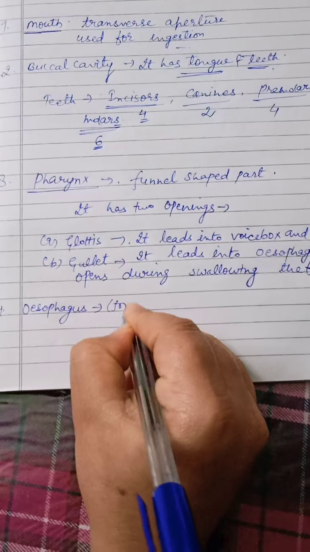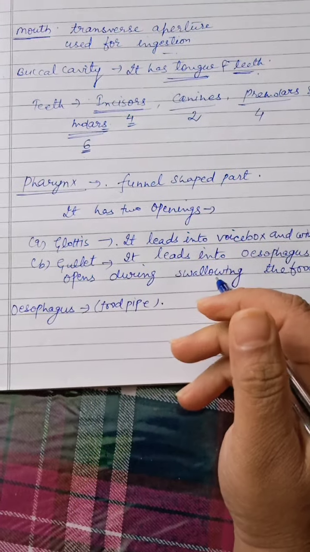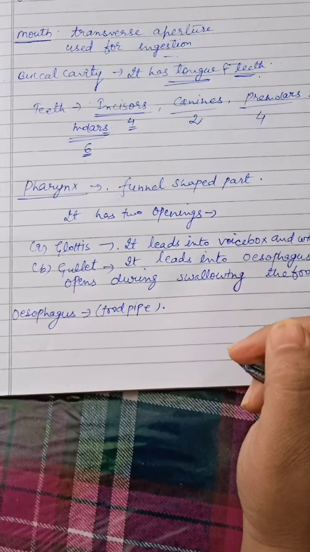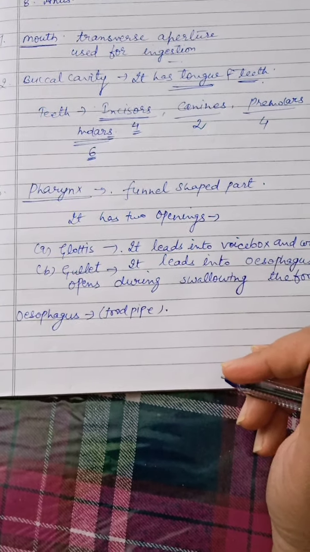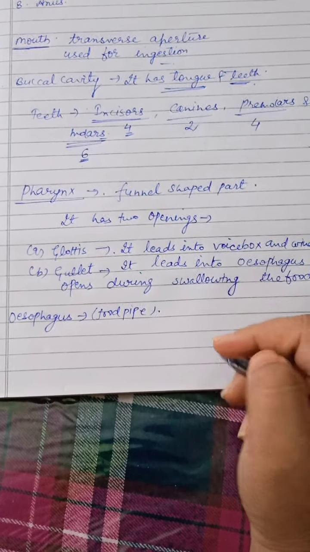It is also known as food pipe, and it is a long, narrow and tubular structure which passes through neck and thorax and opens in the stomach. It conducts the food by peristalsis. What is peristalsis? It is involuntary contraction and relaxation of muscles to move the food downwards.